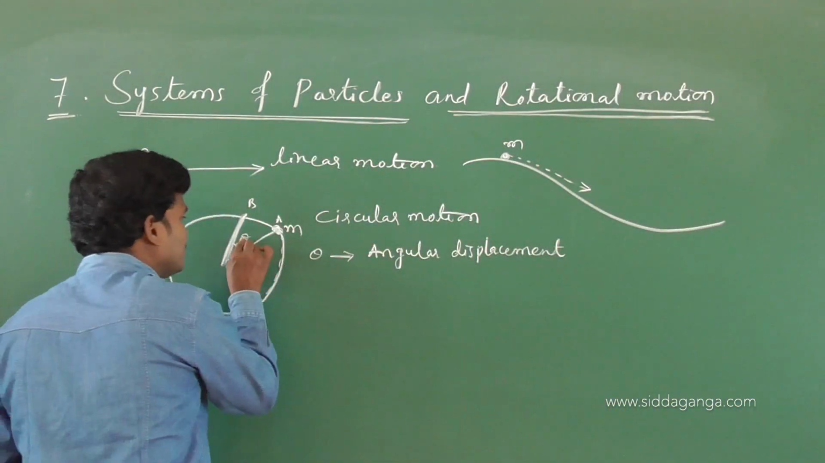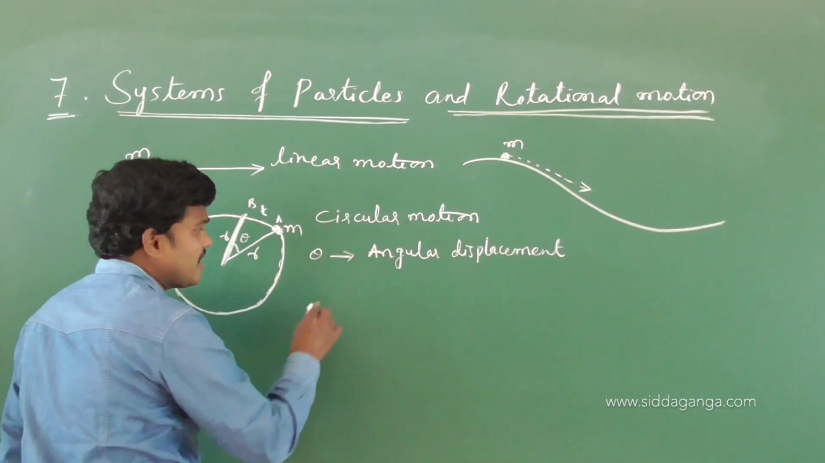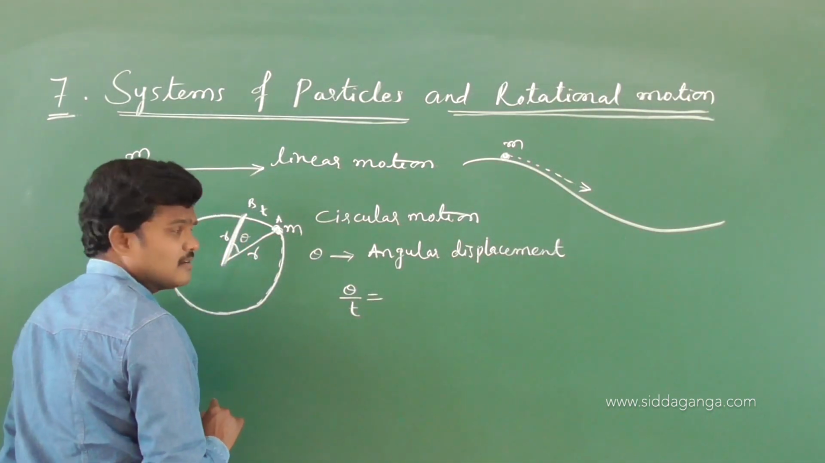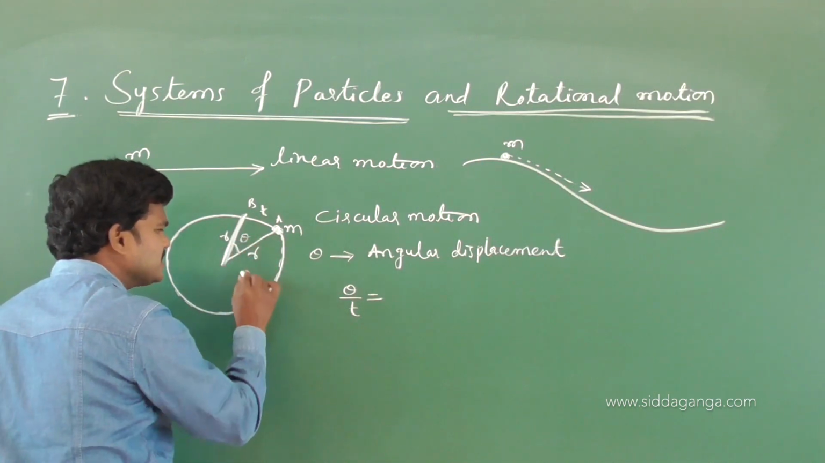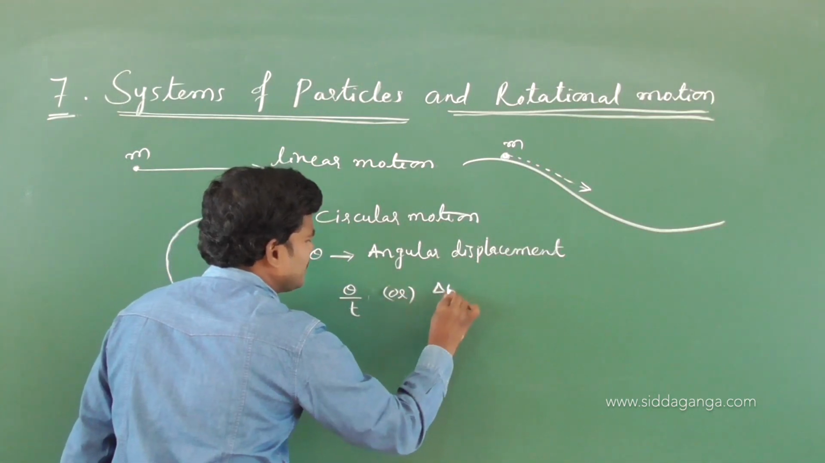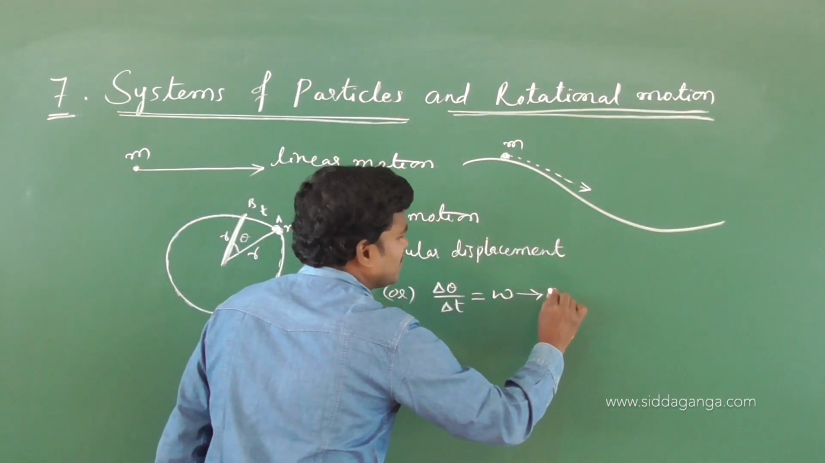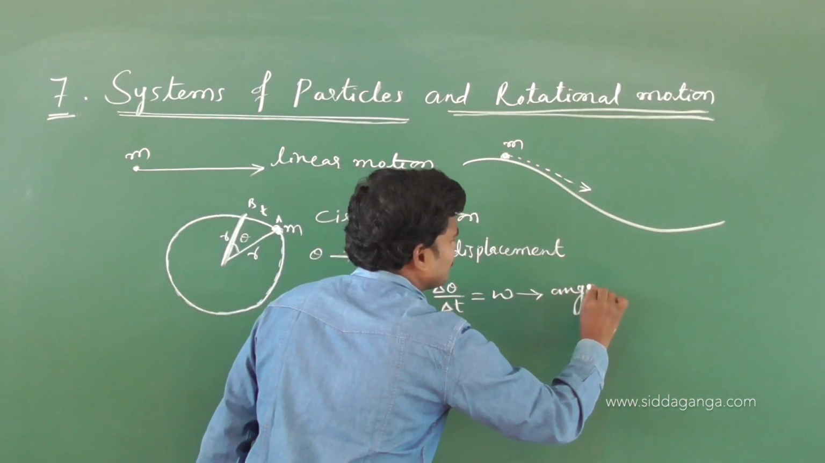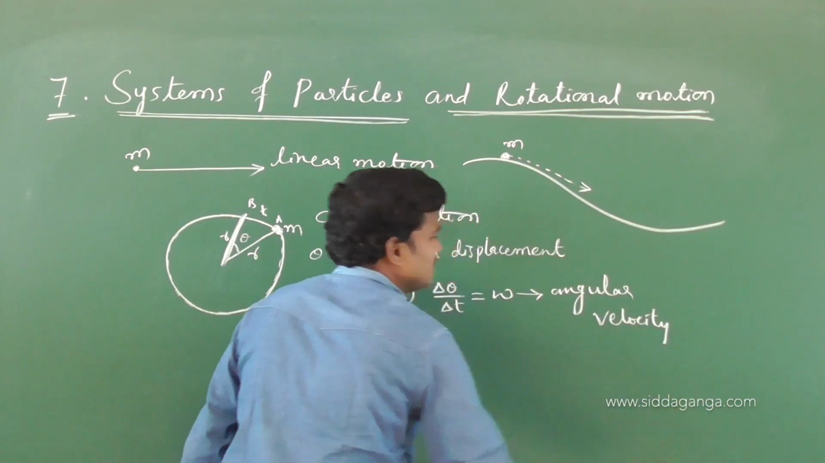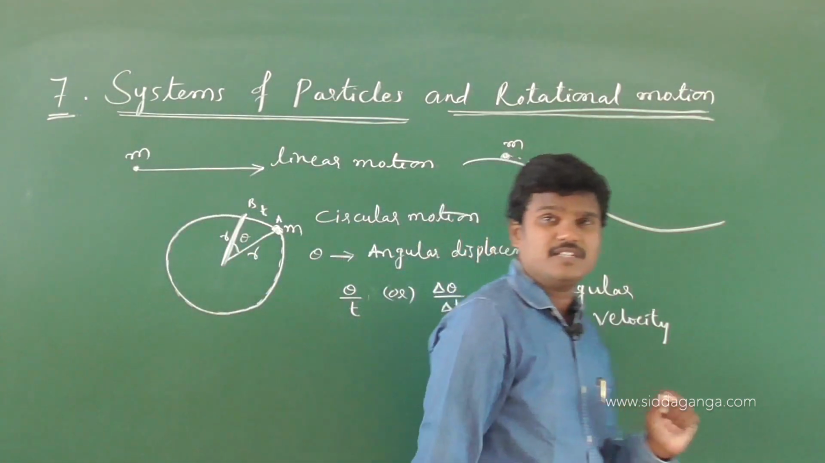And this angle covered by the radius vector in a certain time interval t, that is theta by t. If any small angle is given like d theta or delta theta, we can write it like this also: delta theta by delta t, we can call it omega, and this omega is nothing but angular velocity. Angular velocity in the case of a single particle system, single particle case.